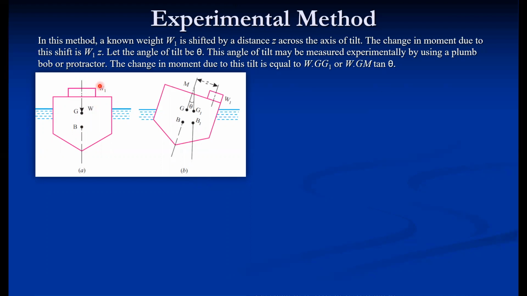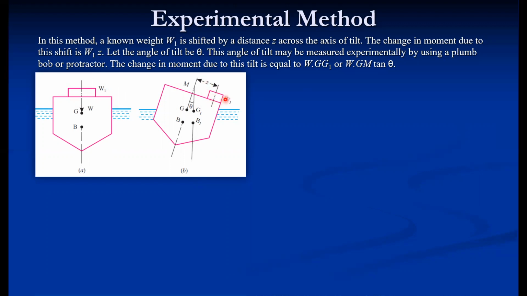W1 is the weight of the jockey, which transfers in the longitudinal direction. So along this perpendicular direction, this weight moves. And the purpose of this weight, we call it a jockey weight, is to give the angular displacement. Now, in the displaced position, if we shift this W1 towards the right, the body rotates in clockwise direction.